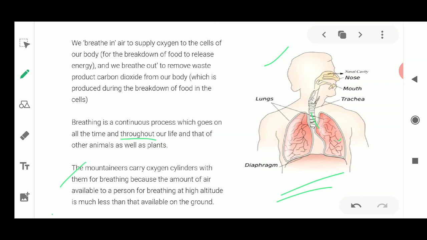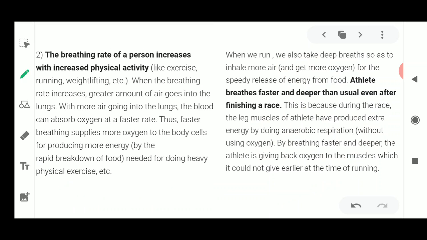It is mouth, it is nose, it is nasal cavity, then trachea, then lungs, and the diaphragm is also present at the last of these lungs, which is going to support your lungs. Now we have one pair of lungs, and I'll talk about all these things in detail.